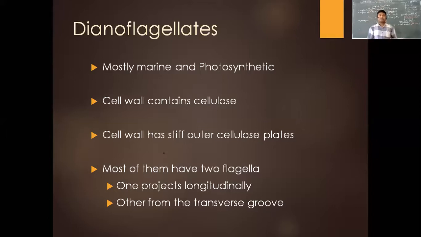Now the third one is called the dinoflagellates, and most of them are marine, not all, and they are photosynthetic, because all three, chrysophytes and dinoflagellates, are photosynthetic organisms. Here the cell wall contains cellulose, and they have a stiff outer cellulose plate, and most of them have two flagella. As the name says, di means two. So two flagella, that's why the name dinoflagellates. One is going to be longitudinal and the other transverse.